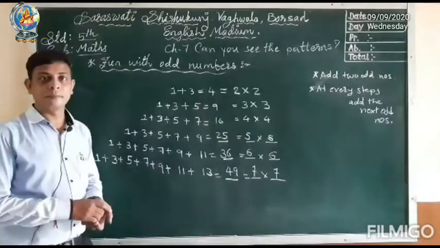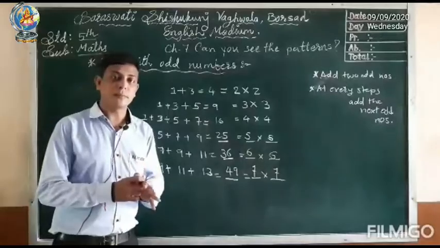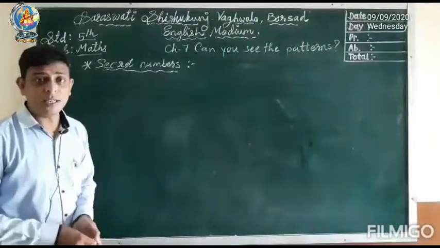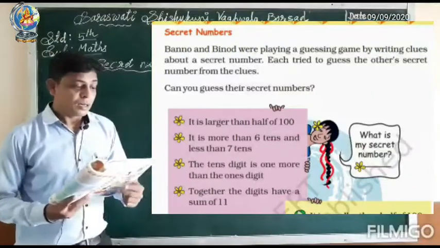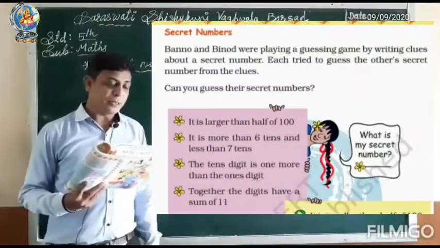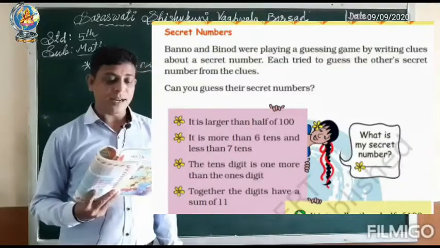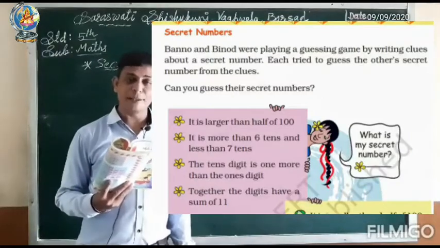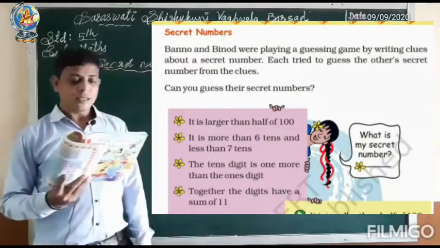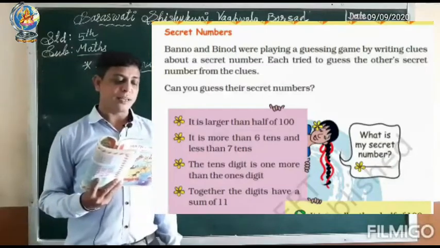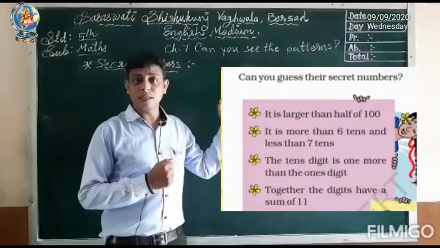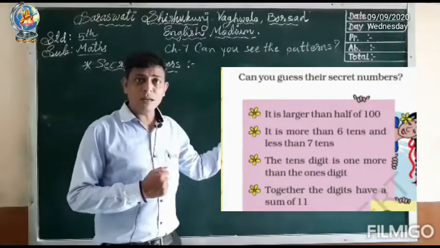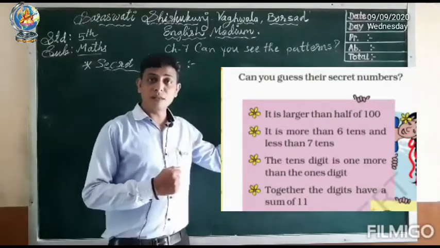Okay, now we will move to the next topic, secret number. So I am reading from the textbook. Bannu and Binod were playing a guessing game by writing clues about a secret number. Each tried to guess the other's secret number from the clues. You have to guess a number. What is the answer of the given clues?